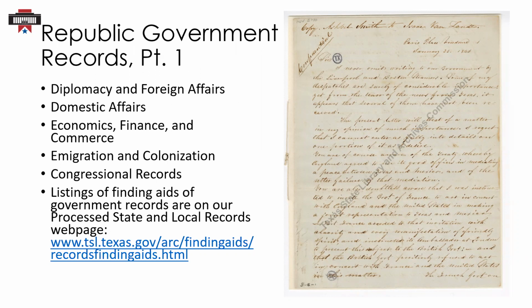Records about the economics, finance, and commerce of the Republic of Texas can be found in the records of the Treasury Department and the Comptroller's Office. Appropriations and warrant volumes from the Comptroller document the expenditures of government. The records of the Treasury Department include Customs House records, which document shipping during the Republic. There are also unprocessed Treasury Department records, some of which are transcribed in the Texas Treasury Papers. This publication is available online through HathiTrust and here in Austin at TSLAC.